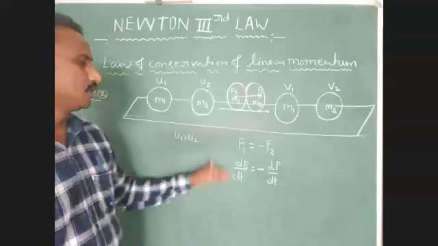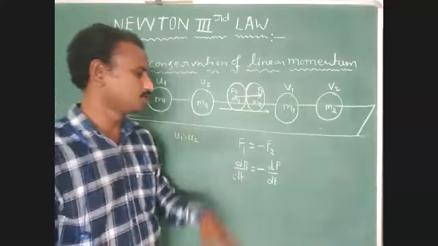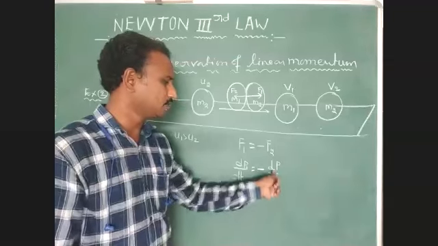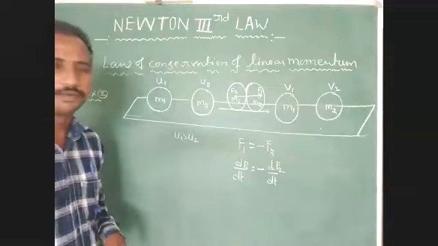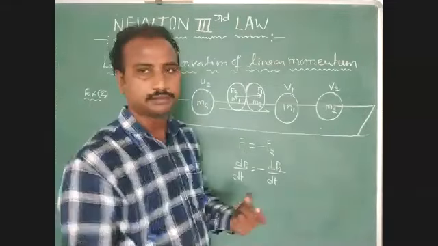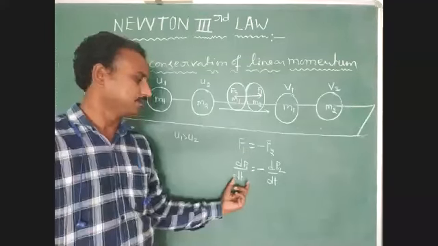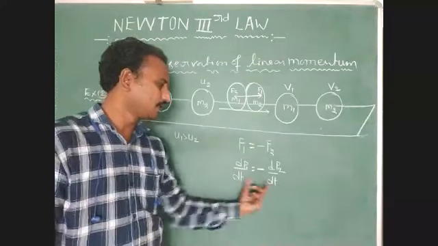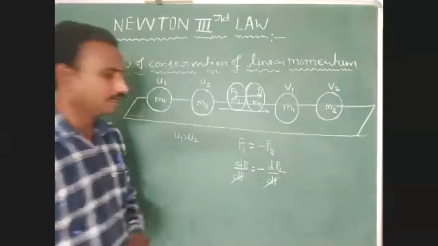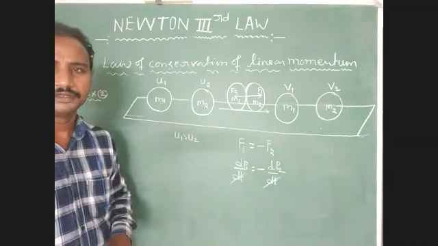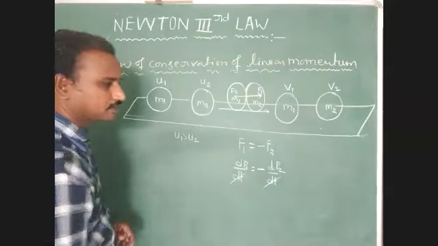The rate of change of momentum of the first body equals minus the rate of change of momentum of the second body. Identify this point. But here the time interval, the collision time, is dt. We have to cancel that dt, so dt gets cancelled. Same time interval. Okay, now we identify dp1 equal to minus dp2.